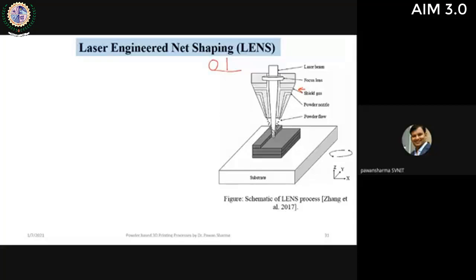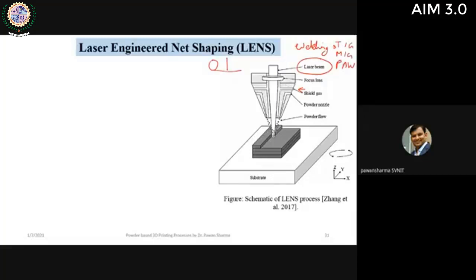Just like in fused deposition modeling we deposit polymers, in LENS we are depositing molten material onto the substrate surface, and this molten material is achieved as the powder comes in contact with the laser beam, and it is deposited subsequently. Now people are working on different sources of energy also. Here we are only talking about the laser beam, but you can use welding sources also, like TIG, tungsten inert gas, metal inert gas, and plasma arc.